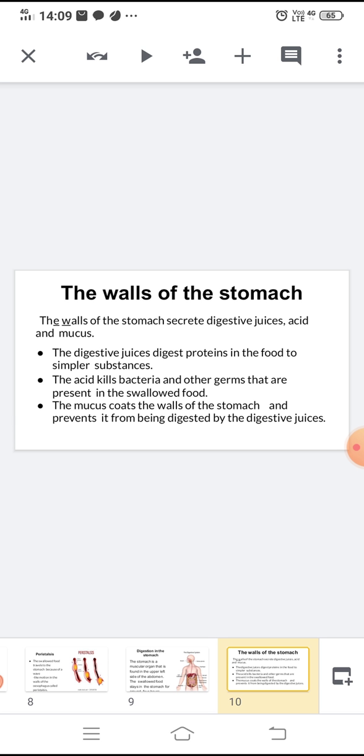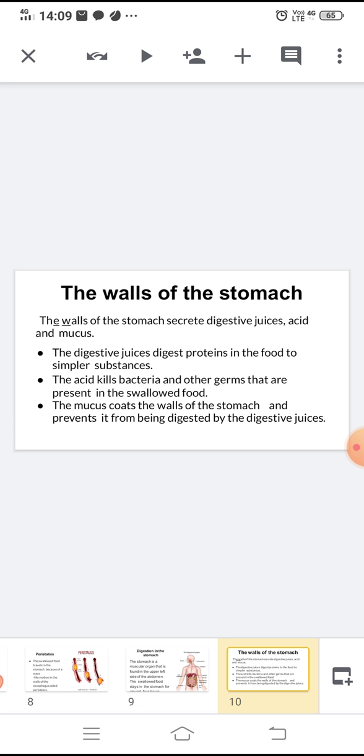What chemicals do the walls of the stomach secrete? The walls of the stomach secrete digestive juices, acid and mucus. First one is digestive juices. The digestive juices digest proteins in the food to simpler substances.